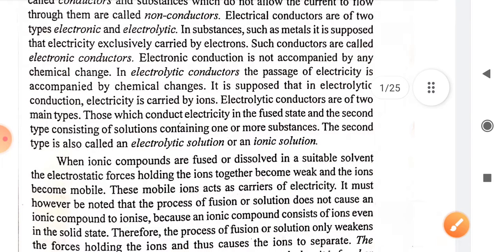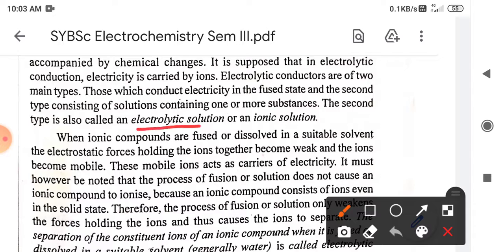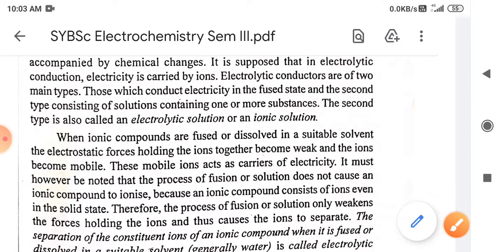So there are two types of electrolytic conductors: molten state electrolytic conductors, and solution state electrolytic conductors. The solution type is also called simply the electrolytic solution or ionic solution. In chemical practicals we mainly focus upon ionic solutions or electrolytic solutions. So first there are conductors and insulators. Further, conductors are classified as electronic conductors and electrolytic conductors.